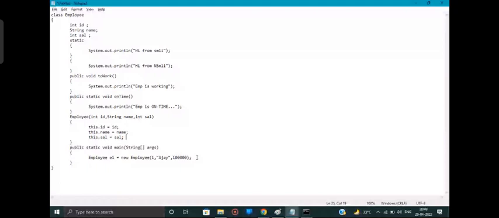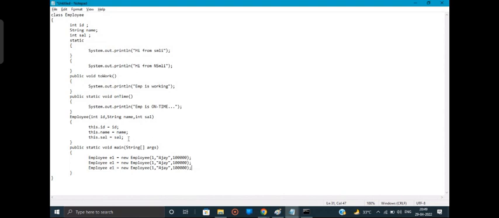Now, do you want me to create one more employee? Yes, we'll create some more. I have a question here. Why are we using this dot ID equals ID, and this dot name equals name? Why are we storing them? Yeah, sure, ask. See, what I am doing over here, three lines.